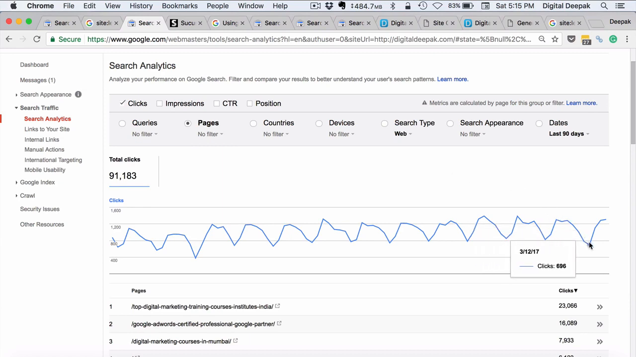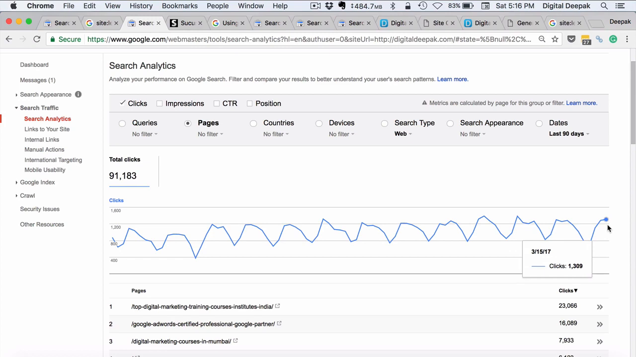Here you can see a dip. This dip is basically because of the Holi festival. Whenever there are any national festivals or major festivals or a holiday season, the traffic will naturally drop. And here you can see on 15th March I got 1309 clicks from Google Search Console.